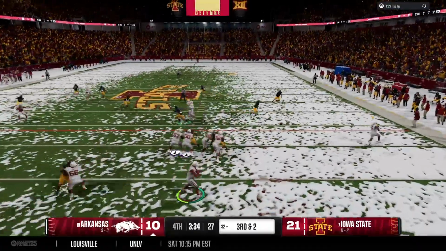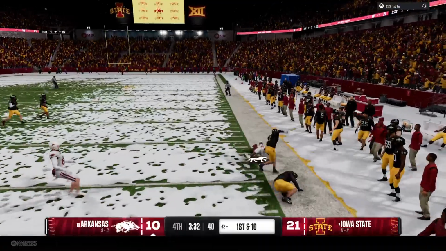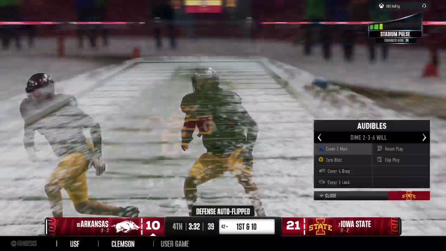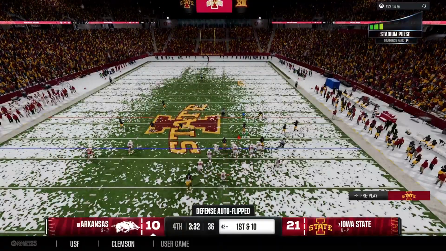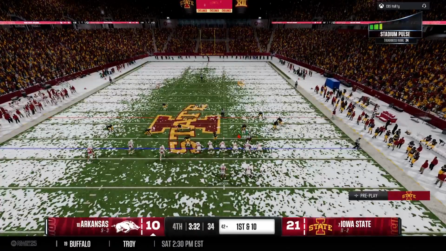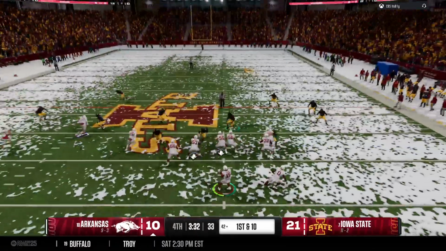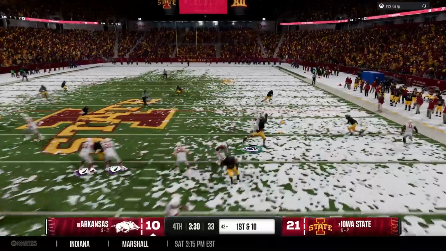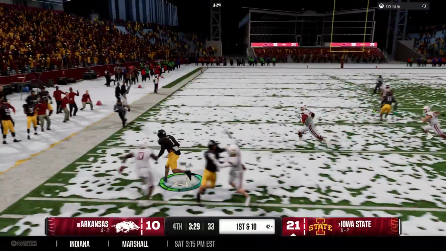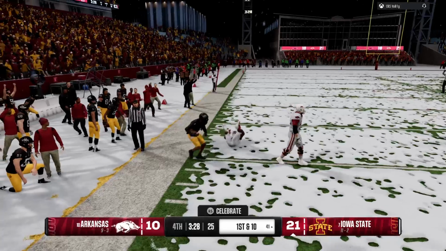Looking to pick up the first down through the air. It's a quick grab. That's a big gain before he goes out of bounds. It'll move the sticks, more than enough for a first down. And the Razorbacks looking to use the up-tempo offense here. Here comes a first down pass attempt. It's picked off. He tried to fire the ball into a tight window.